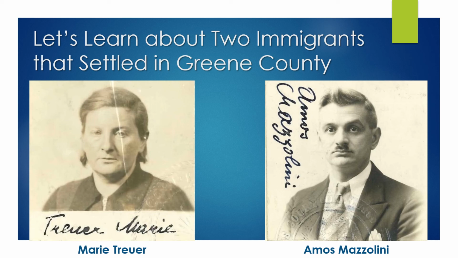Before we get into that, though, depending on your age group, your class, so if it's fourth grade, we recommend breaking into groups and having half the class work on Marie and the other half work on Amos. Now, if you're an older class, maybe 5th and 6th grade, depending on your time, you could have all the students work on both sections. Or you can also do the same thing we recommend for the 4th, which is to break them up between the class. So it's really up to you. It just depends on how much time you have to complete the program.